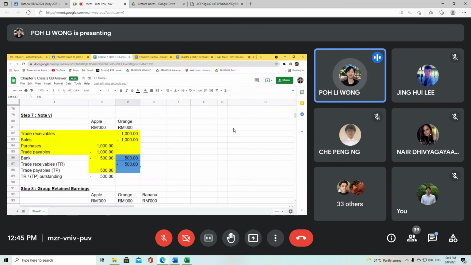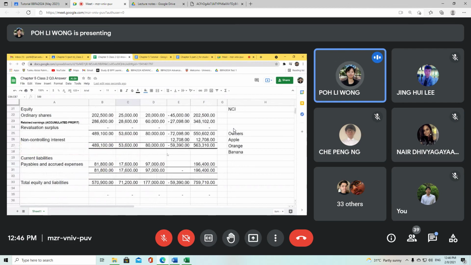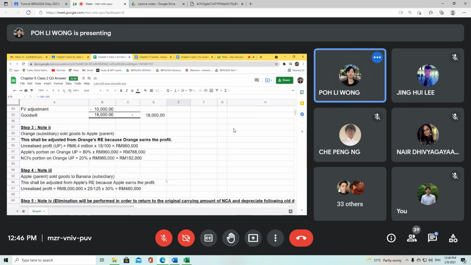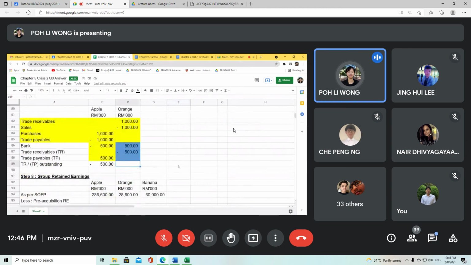Okay, and these are the double entries that Orange has yet to make. Debit bank and credit 500,000. So we will have to take in this transaction first. Debit bank and credit 500,000. Okay, so we have to take in this first, assuming that Orange has already received the money from Apple. So after you have taken in this transaction, the next one we will also do elimination, which is trade receivables and trade payables elimination.